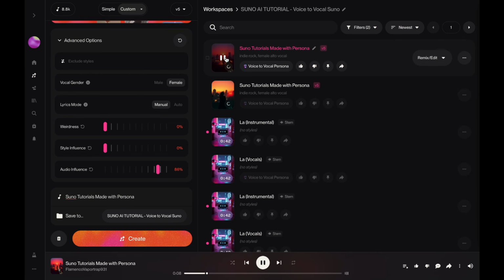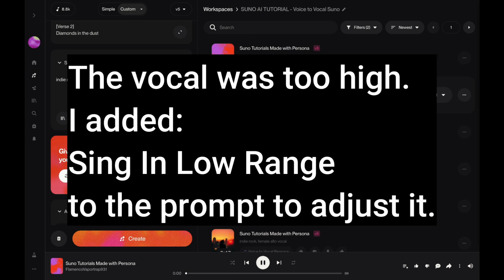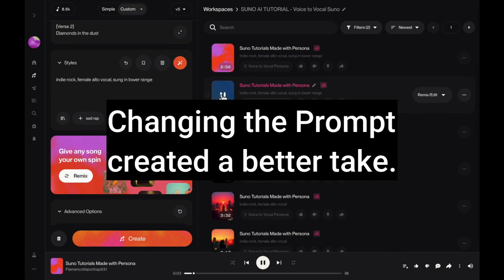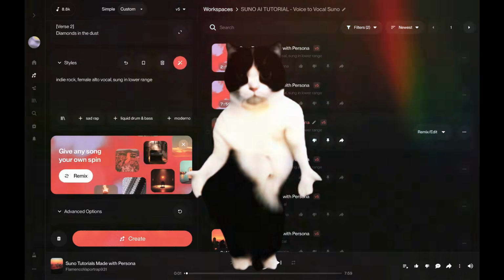Here we go again. I thought this voice was too high, so I told it to sing in a low range by adding that to the prompt. Fine-tuning the prompt made the difference. The next song sounded the way I wanted it.